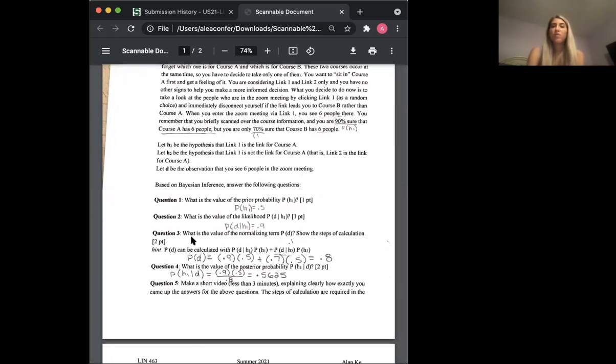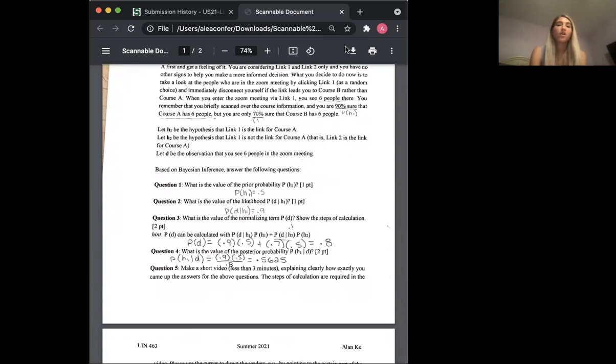For question 3, it wanted to know the value of the normalizing term, so the probability of the data. So the probability that there's 6 people in the Zoom meeting, given all these hypotheses. To calculate that, they had a hint saying that it can be calculated with this equation.